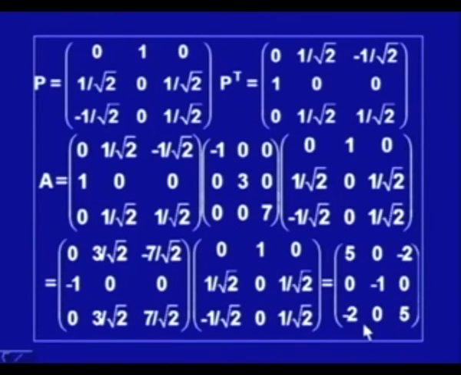So, this is the matrix A which is symmetric, and we can obtain a symmetric matrix which has the specified eigenvalues and the given eigenvectors, and from there we can find the matrix P and P transpose. So, this is the reverse problem. I have been given eigenvalues, I have been given eigenvectors, and I have to find the matrix. This is possible in this manner.